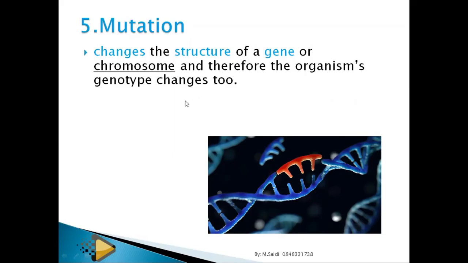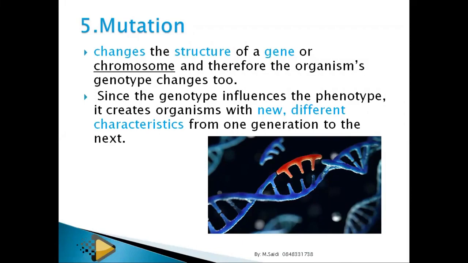The moment you change the genotype of an organism, you automatically change the phenotype. Remember, the genotype, the genetic composition, what is inside your DNA, determines what is outside.